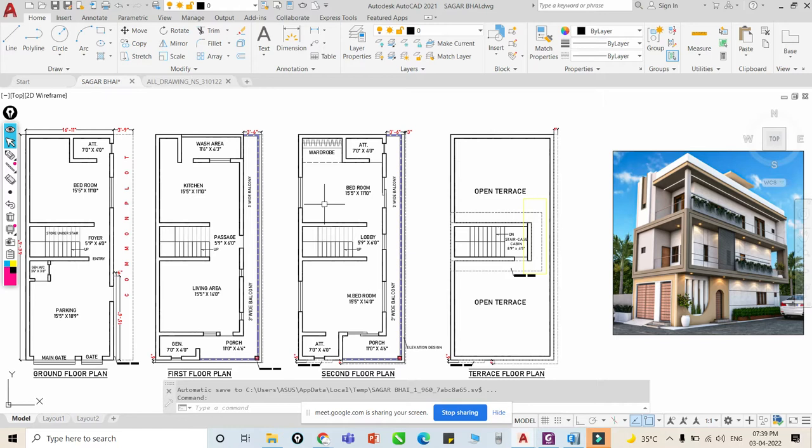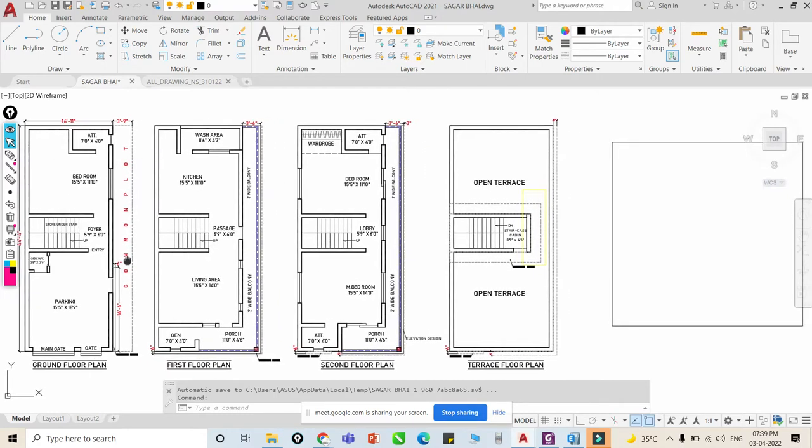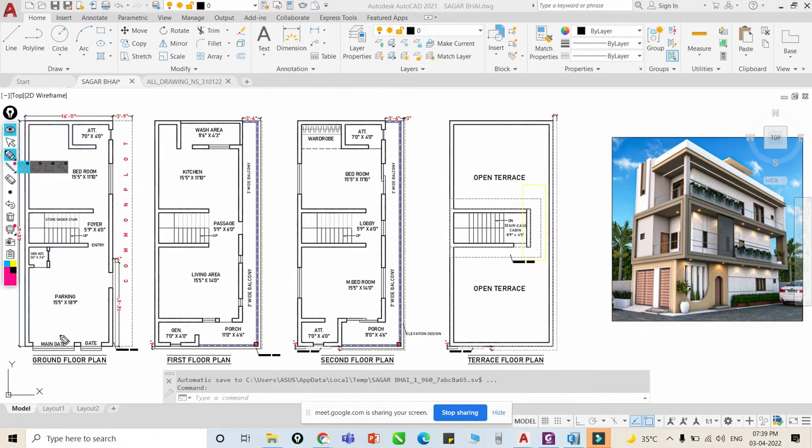Okay, so now, first of all I will share some details. If you can see, this is our architectural plan. This is our ground floor plan. I hope this is visible properly. Then this is the first floor plan, then this is a second floor plan, and here you can see the terrace floor plan. And meanwhile you can see this elevation.